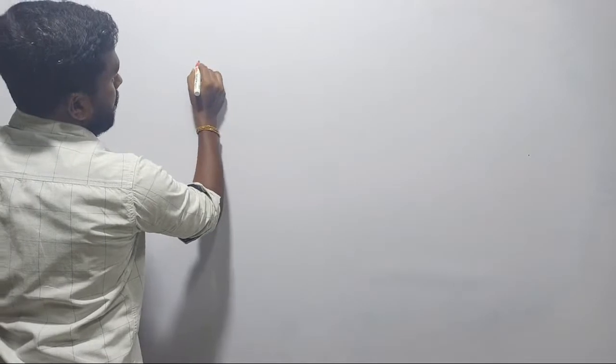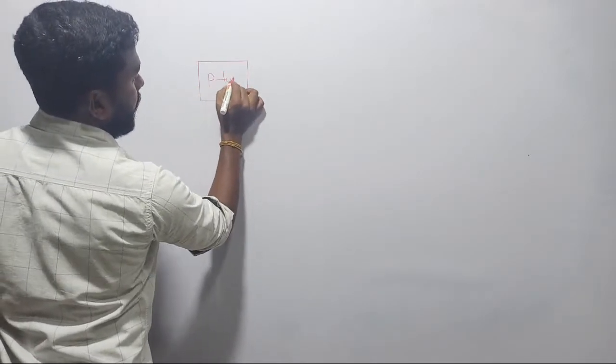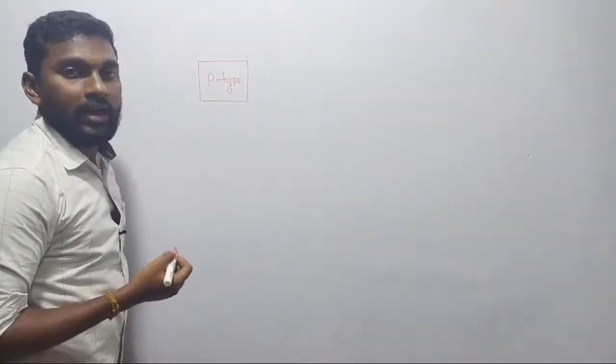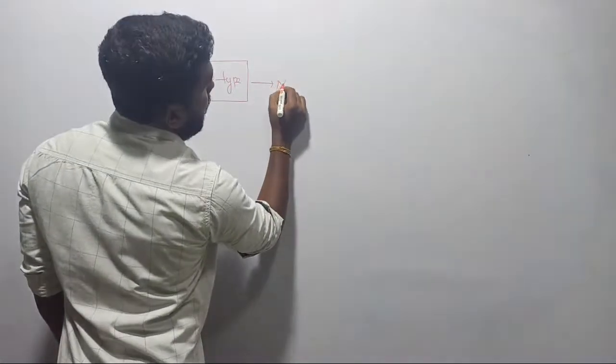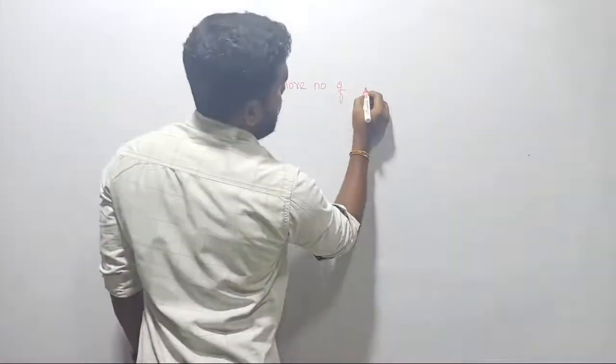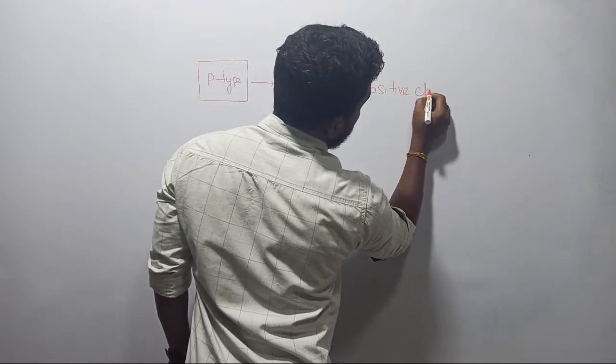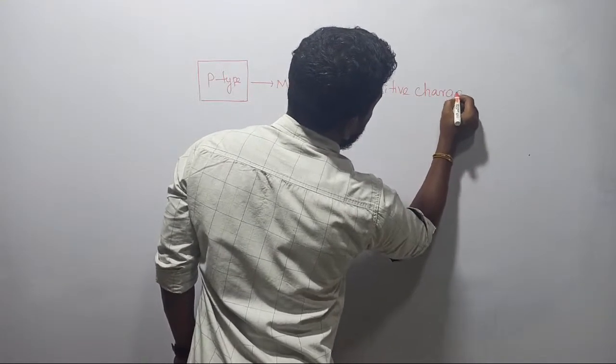First of all, if a material is represented as P type material, it means that material has more positive charges.